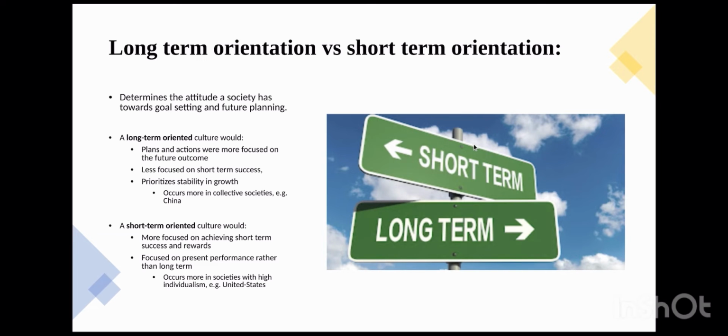A short-term oriented culture would focus more on achieving short-term goals and obtaining short-term rewards. They're more focused on present performance than long-term future goals. This occurs more in societies with high individualism. An example is the United States, where they're looking at short-term plans. Countries with democratic governments also tend to have lower scores on long-term orientation, as they are always changing.